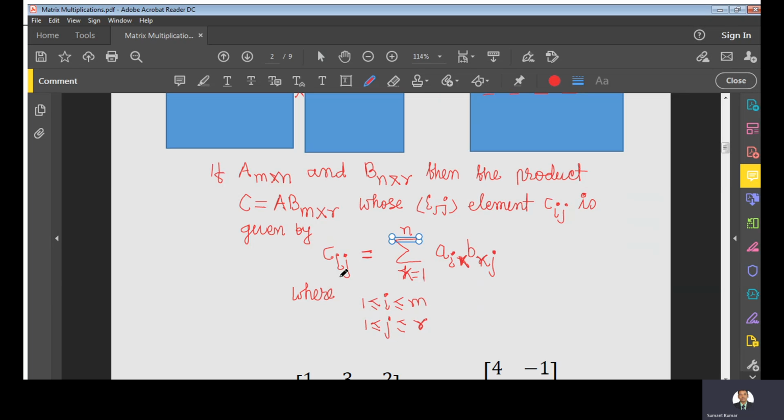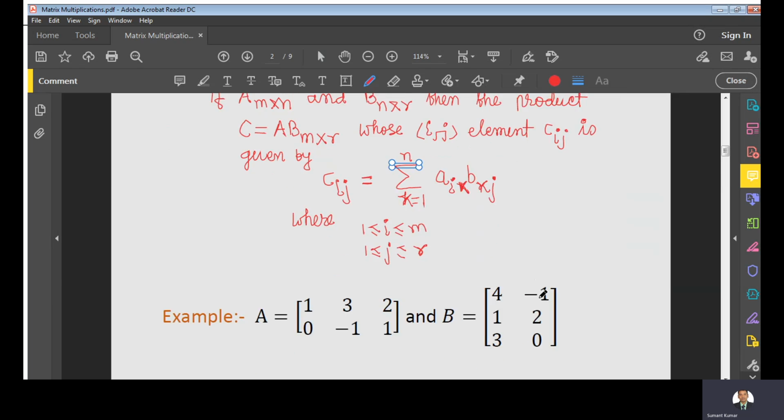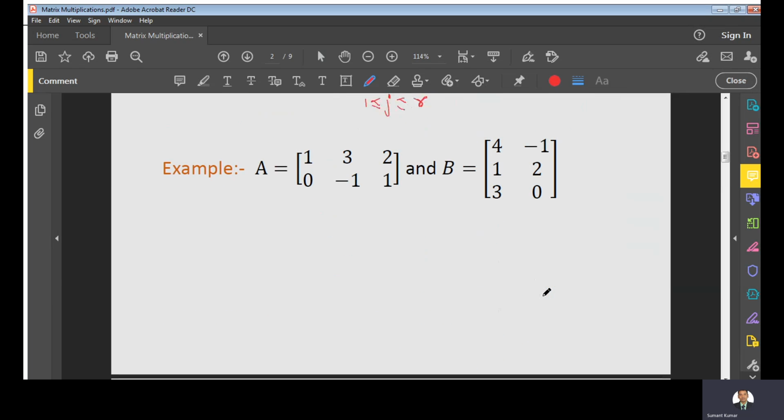But practically, how will we apply this method, right? Let us take one example to see this result, right? See here, this is the matrix, right? So when we find A into B, what will happen?